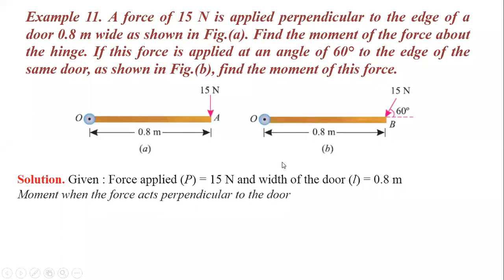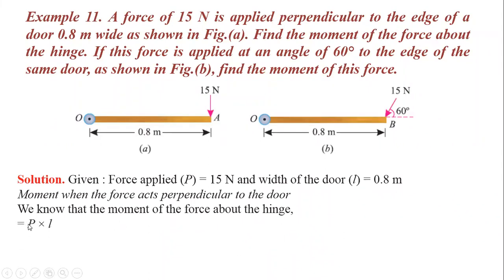As per the definition of moment, we have to find the moment about the hinge point. The moment of a force about the hinge is P into L, force into perpendicular distance: 15 Newton into 0.8.